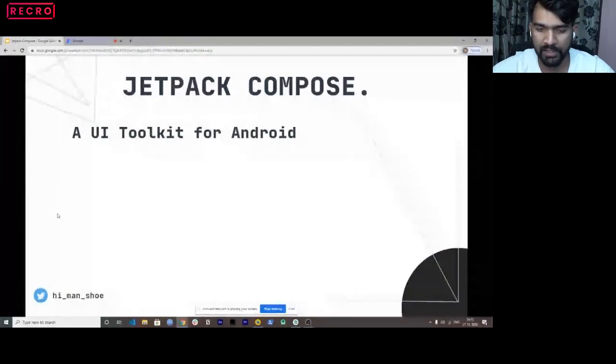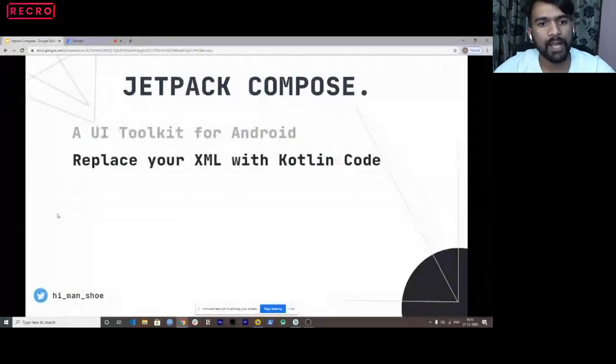Second, Jetpack Compose helps you replace your XML code with Kotlin. A lot of Android developers have already moved their code to Kotlin. There are some legacy codebases still in Java, but developers are working to remove them. Kotlin has been there for quite a long time. So what if we can replace the XML with Kotlin itself?